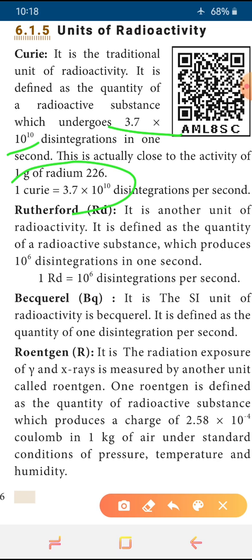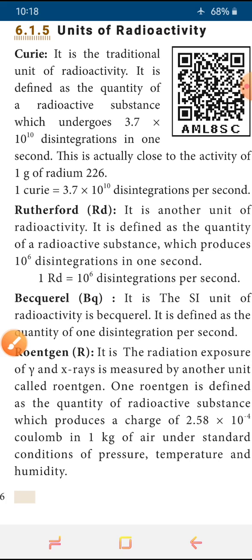Then 1 Curie we can write as 1 Curie is equal to 3.7 into 10 to the power 10 disintegrations per second. Have you understood, children? How do we define one Curie? 1 Curie is equal to 3.7 into 10 to the power 10 disintegrations per second. This is called the 1 Curie definition. Okay, yes, you can start this answer and finish it till the end.